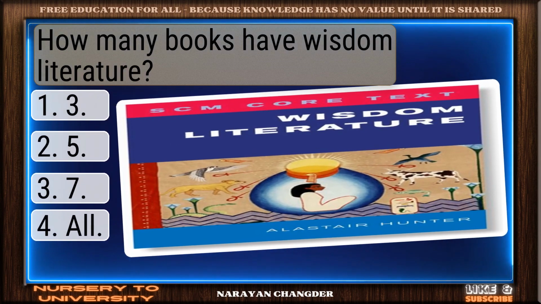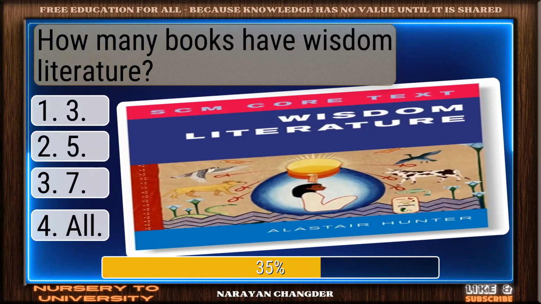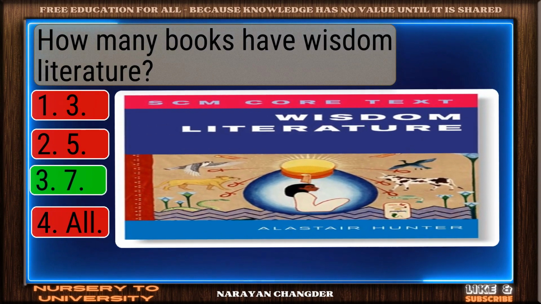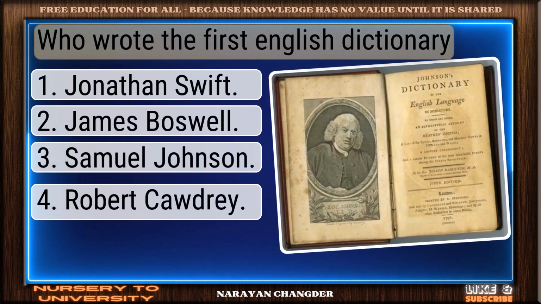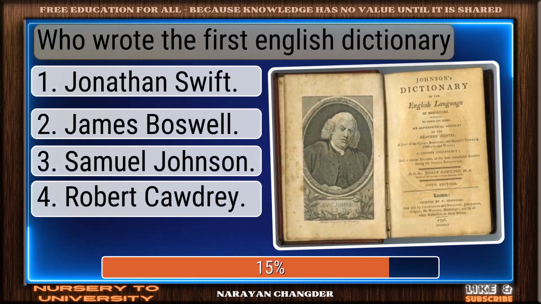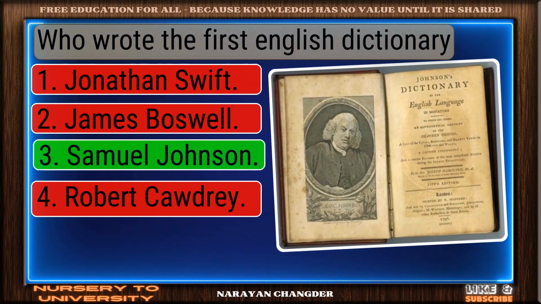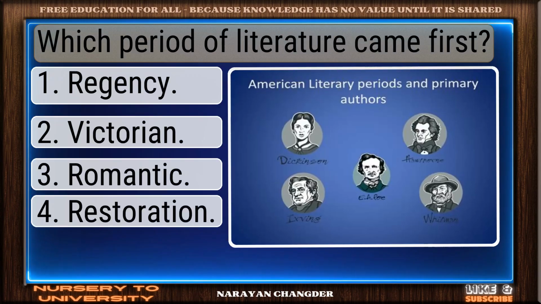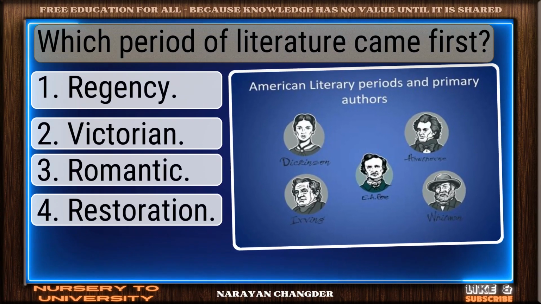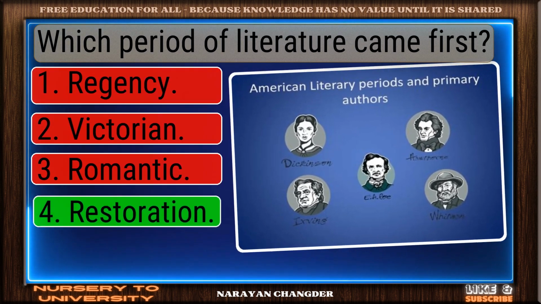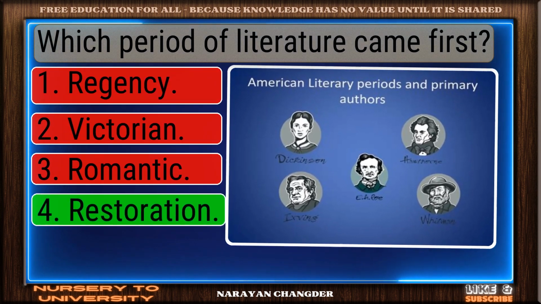How many books have wisdom literature? Smart move. 7 is accurate answer. Who wrote the first English dictionary? Right again. Samuel Johnson is valid. Which period of literature came first? You got it. Restoration fits.